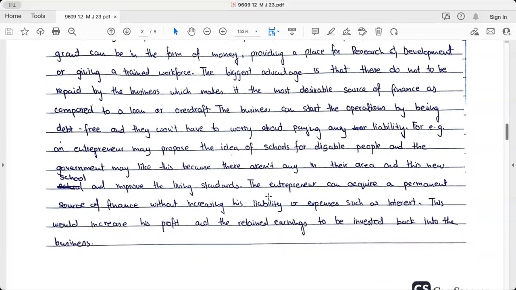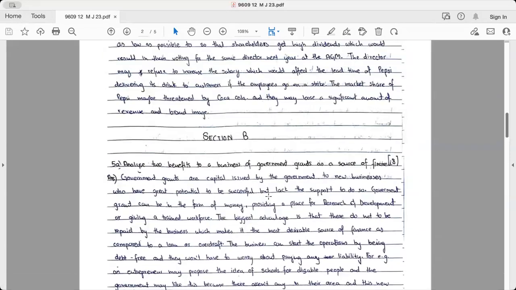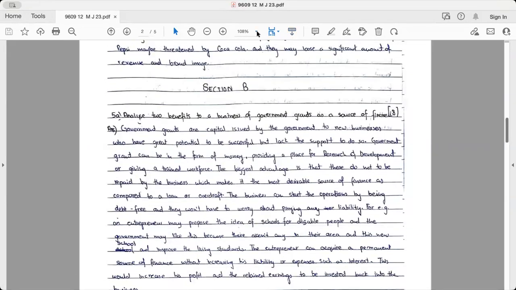The business can start the operations by being debt free and they won't have to worry about paying the liabilities. For example, an entrepreneur may propose an idea of a school for disabled people and the government may like this, this is a very good application, because there aren't any in their area and the new school will improve living standards. The entrepreneurs can acquire, let me make it a little larger.